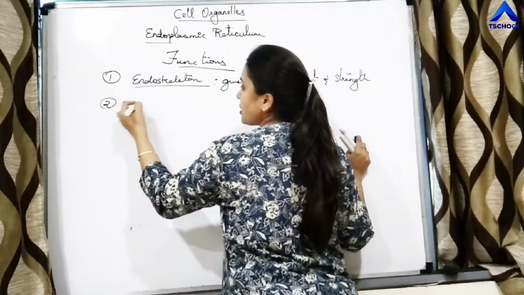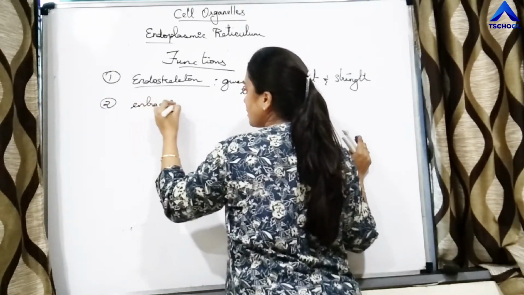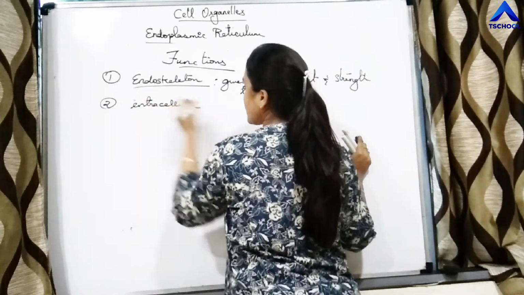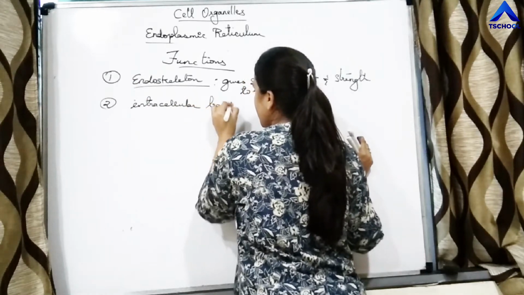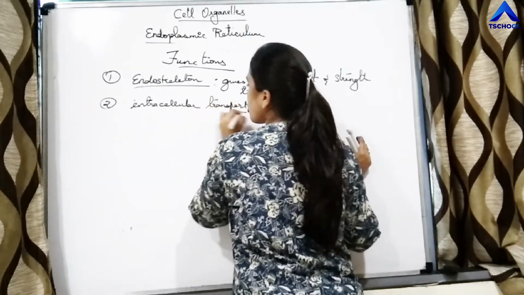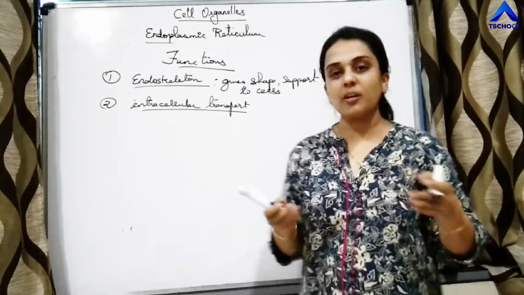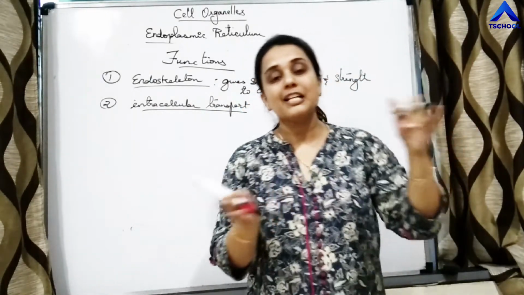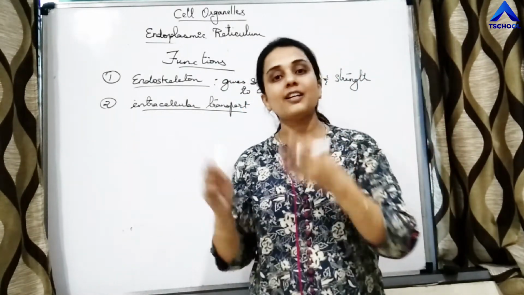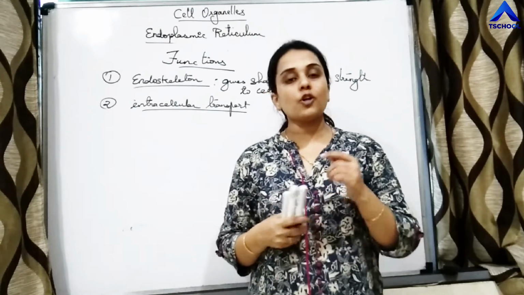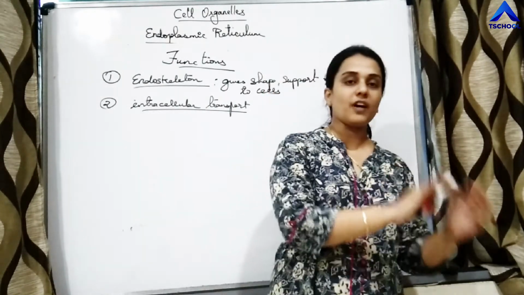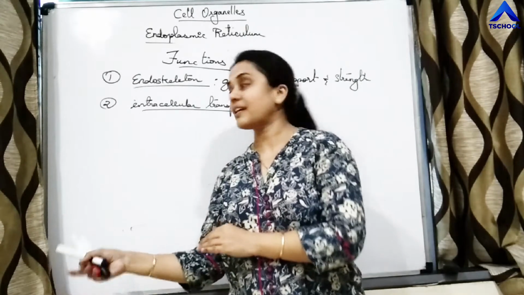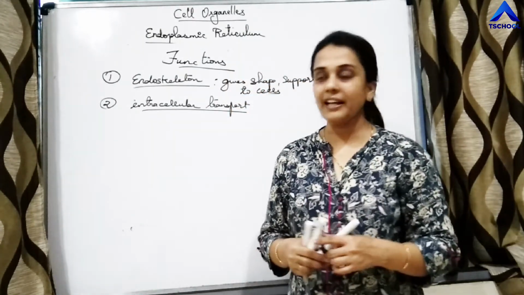The second function is intracellular transport. Right? So we know that endoplasmic reticulum is nothing but, you can say, small streets which are connected with each other. Right? So if you want to transport one thing from one part of the cell to another part of the cell, endoplasmic reticulum will help.